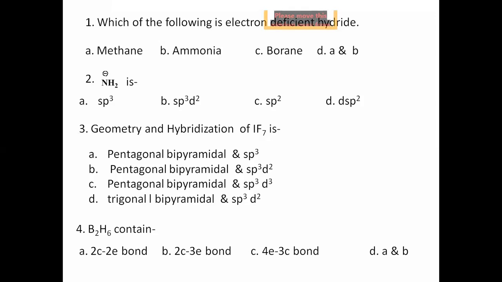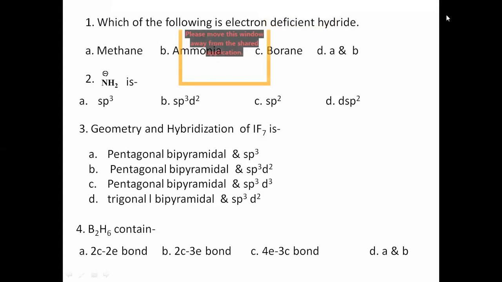Two center two electron bond. What is the meaning of C? It's for center, not carbon. Two center two electron bond. Two center three electron bond. Four electron three center bond, and D, A and B. Taslima, what is the answer? It is A. Okay.